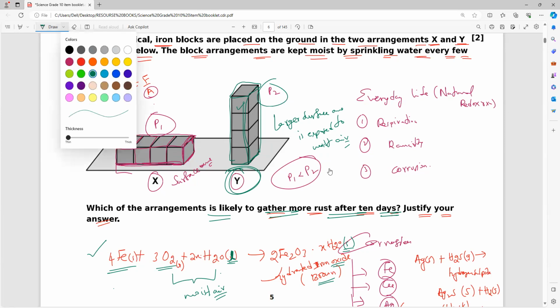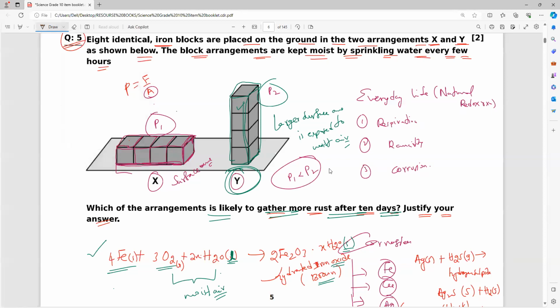So the surface area concept is very, very important. More exposed, more corrosion. Less exposed, less corrosion. That you have to remember. Okay, everybody?